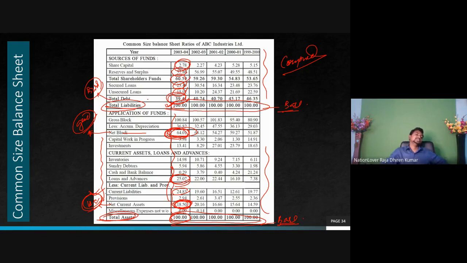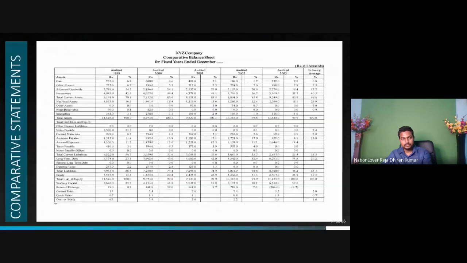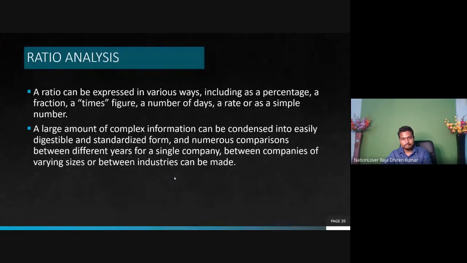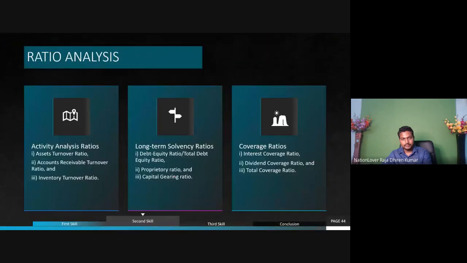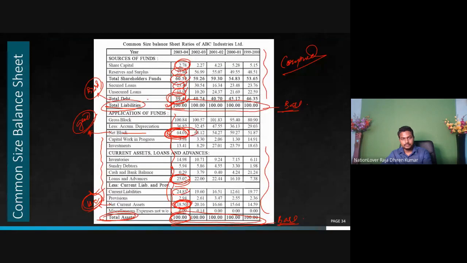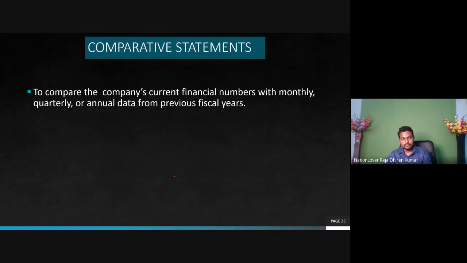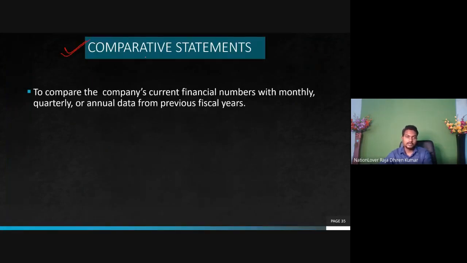This is what is called the common size balance sheet. Common size balance sheet. Next to it, comparative statement. Comparative statement. Understand the point?